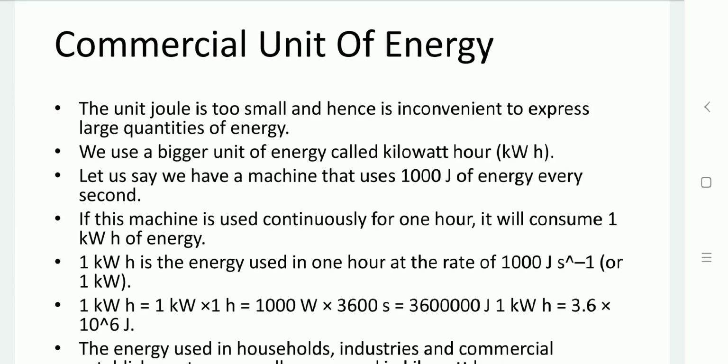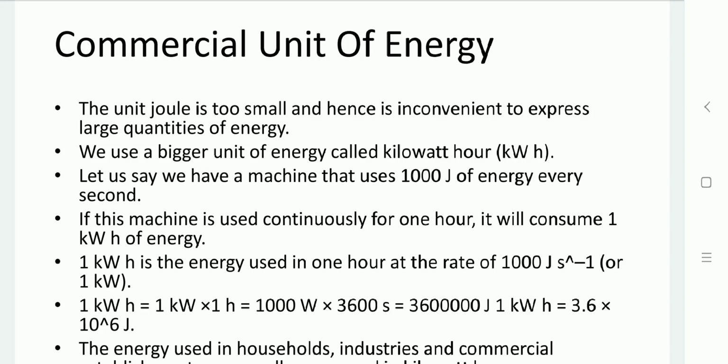So when a machine uses 1000 joule of energy per second, then it consumes 1 kilowatt hour of energy. So 1 kilowatt hour is energy used in 1 hour at the rate of 1000 joule per second. That is, 1 kilowatt power is consumed in 1 hour.